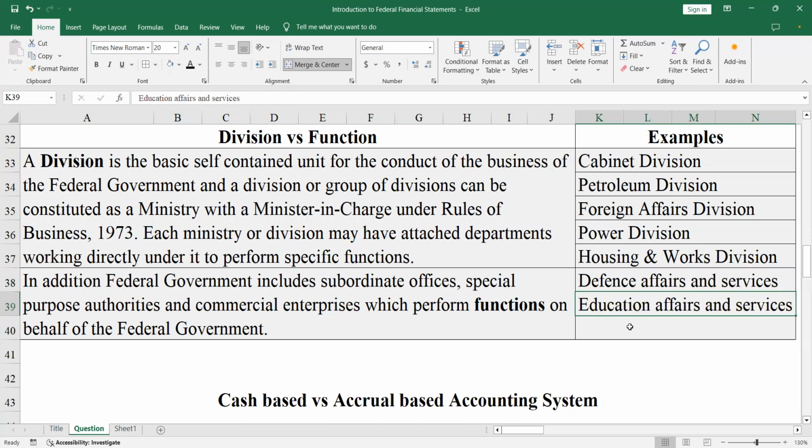Similarly, education affairs and services are done by the foreign affairs, the petroleum division, and the power division. So education is a very broad scheme and it's covered by a lot of divisions. And then we have the environment protection function. So function versus division: a function is a subpart of a division that can be separated, while a division is a self-contained unit and it has multiple functions.